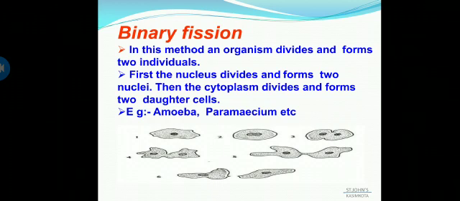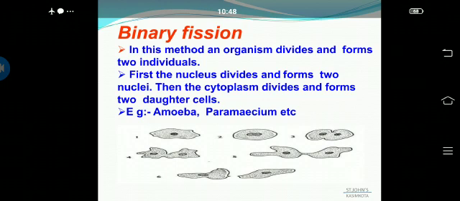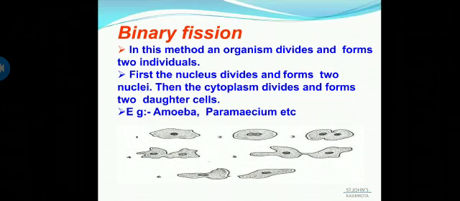And so coming to one more example, that is paramecium. Paramecium is a unicellular animal having short thread-like structures called cilia over its surface. You all know that it has a slipper-shaped structure, and it also reproduces by the method of binary fission. A fully grown paramecium divides its body into two parts to form two smaller paramecia, just like amoeba. This happens by the division of the nucleus followed by the division of the cytoplasm.